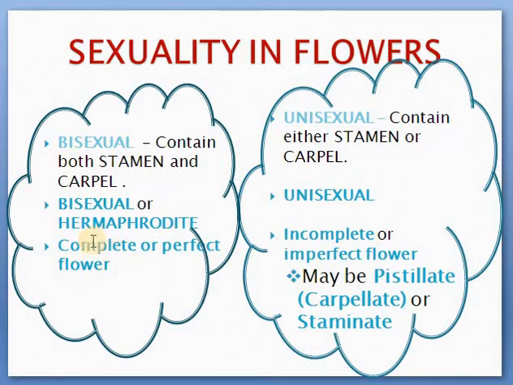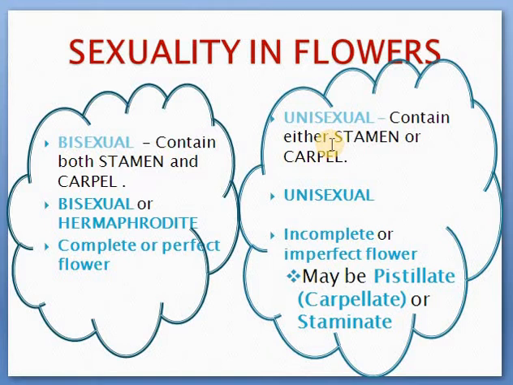An example, what is a complete flower or what is a perfect flower? A flower which possesses all four whorls is called a complete flower, already taught. And what is a perfect flower? A flower which possesses all four whorls is called a perfect flower. Now what is a unisexual flower? A flower which possesses only one sex organ in it.